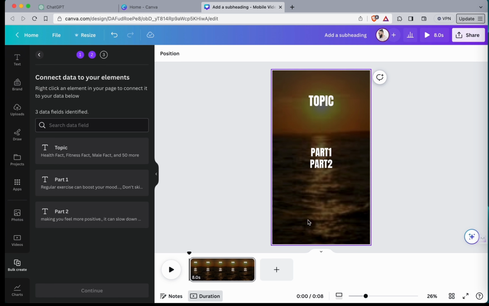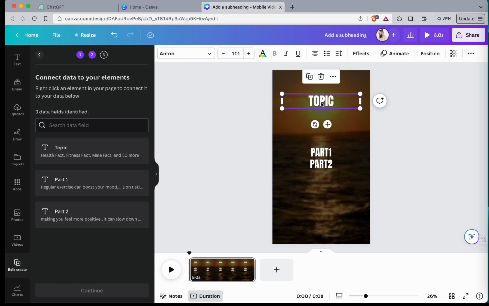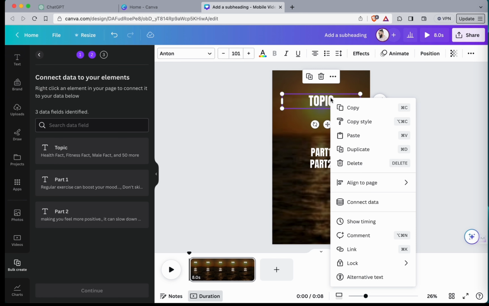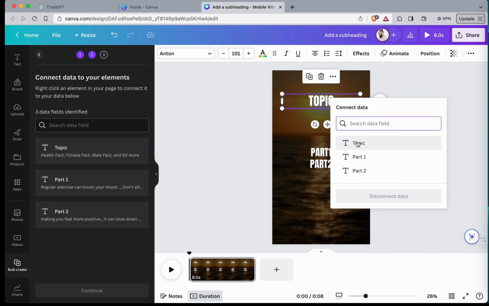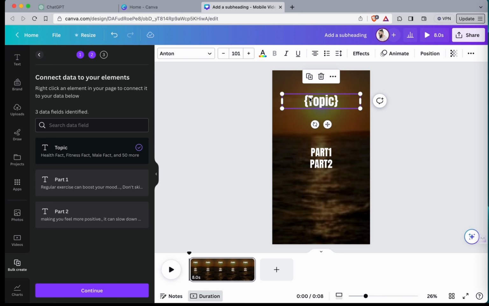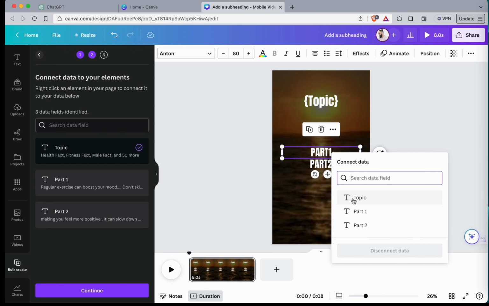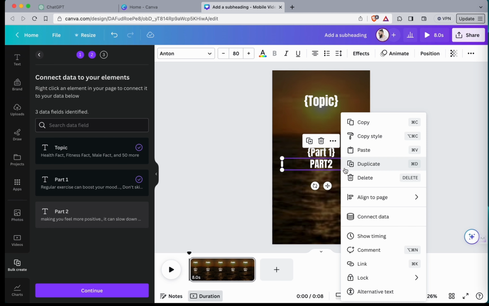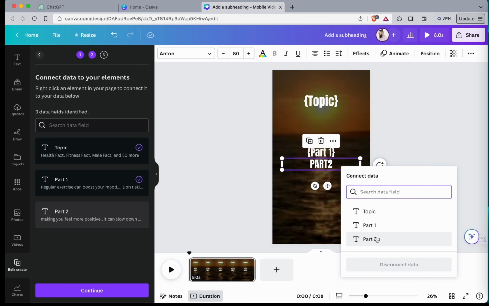You click done. Now topic, you want to link, you want to right click, connect data. And you click topic. Now the code has been copied there. Part 1, same thing. Connect data to part 1. You want to right click the same thing for part 2.